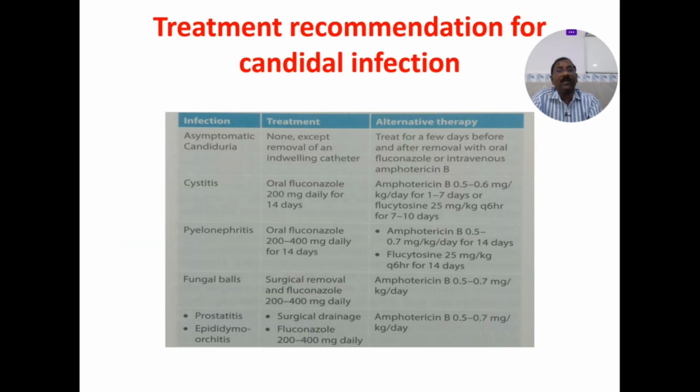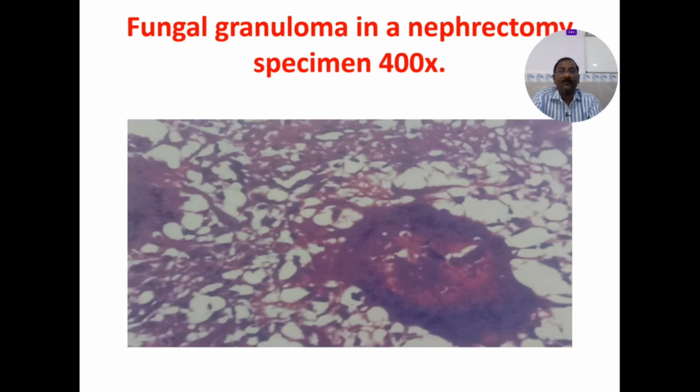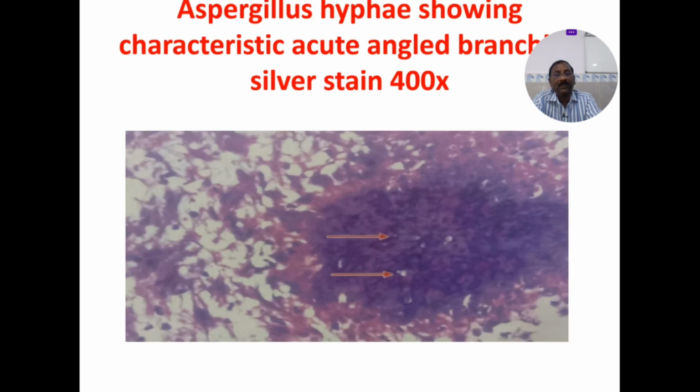So this is how to treat the candidal infections with your amphotericin B. Here the fungal granuloma after the nephrectomy. So again the kidney has to be sacrificed for your fungal infections. Here see the fungus ball. So fungal granuloma in a nephrectomy specimen. Here the aspergillus.